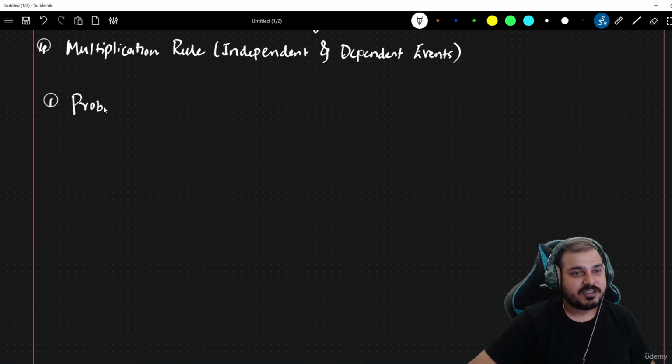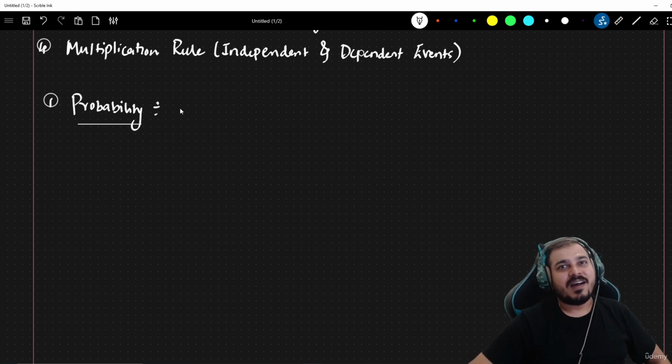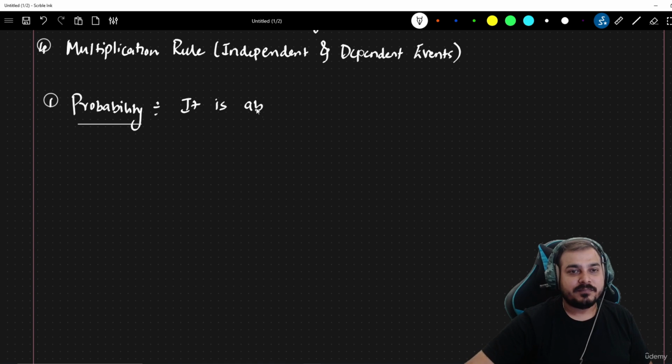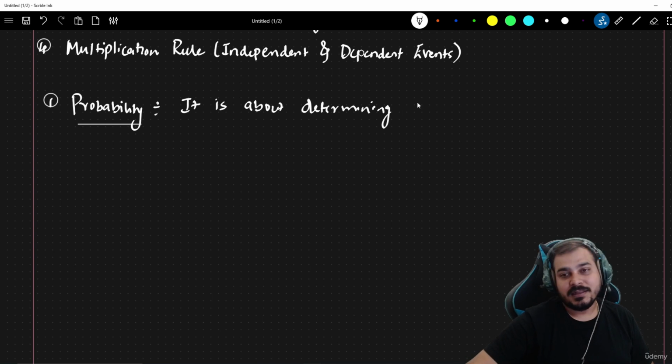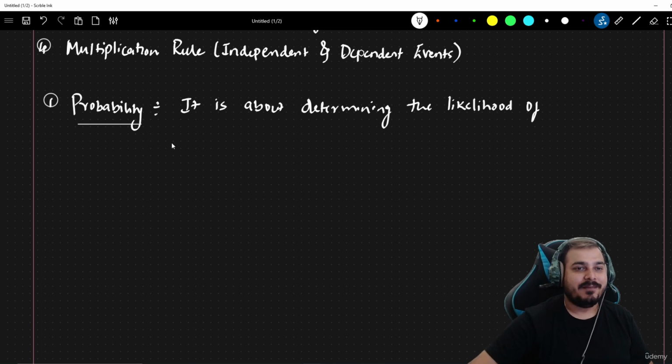So let's proceed and first get a brief introduction about probability. First I'm going to define probability. What exactly is probability? If you really want to define it in front of a recruiter, you can write that it is about determining the likelihood of an event, or an experiment, anything.